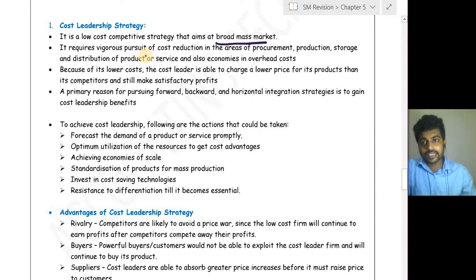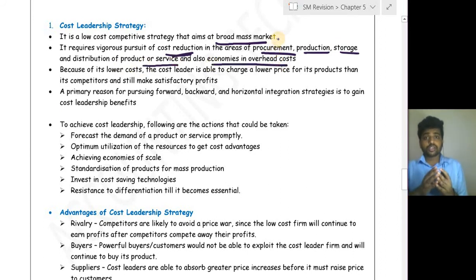It requires vigorous pursuit of cost reduction in the areas of procurement, production, storage and distribution of the product or service, and also economies in overhead cost. So it requires different kinds of cost cutting, beginning from procurement and ending at other services, that is, overheads. To that extent, they should target reducing the cost. At that time, they will become cost leaders and can dominate an industry.